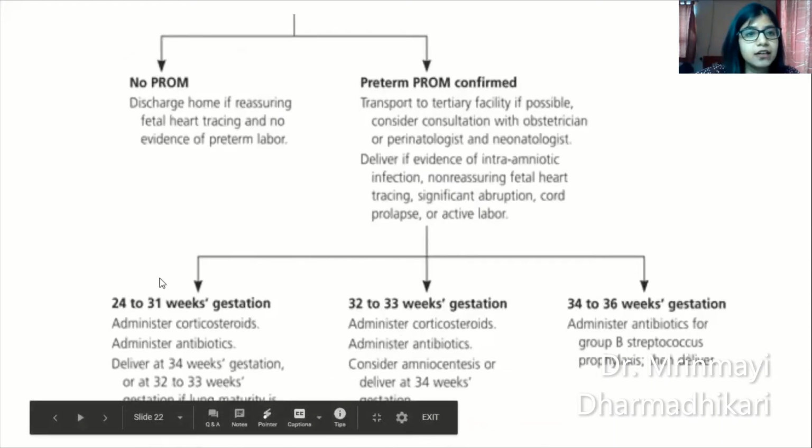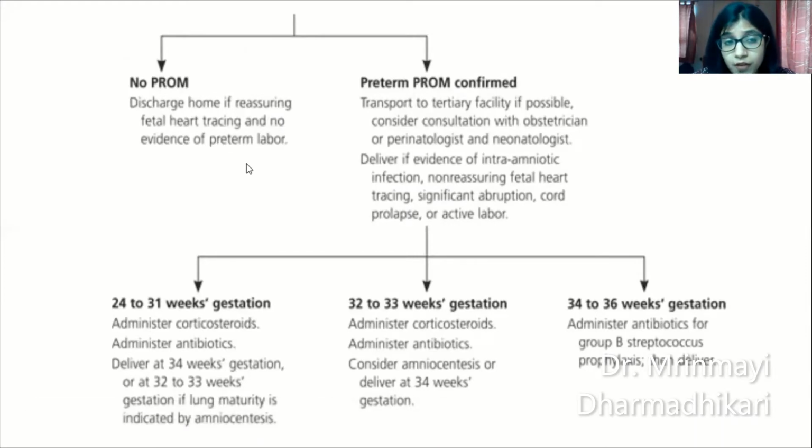If it is confirmed that there is no preterm rupture of membranes, discharge the patient home, provided the fetal heart tracing is reassuring and there is no evidence of preterm labor. However, if preterm PROM is confirmed, and you have the facilities, you can deliver the patient there. But if you don't, you need to transport the patient to a tertiary facility where there is availability of a NICU, of a neonatologist, and where she will get optimum care.